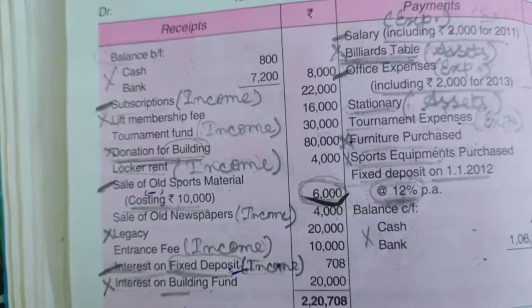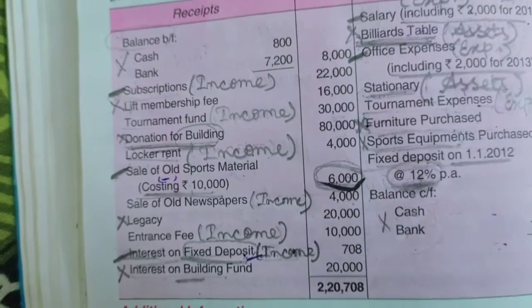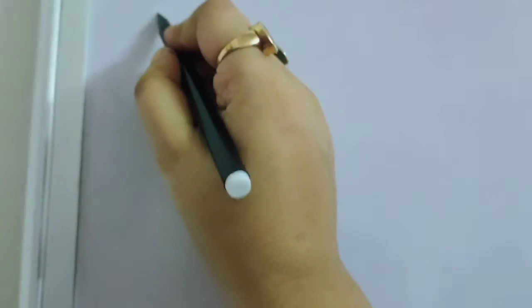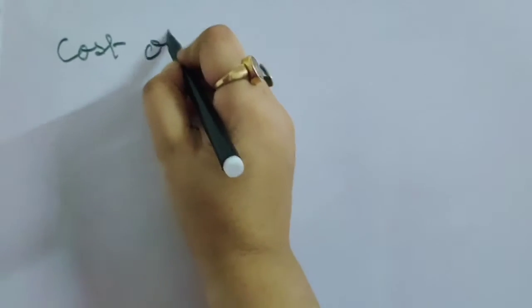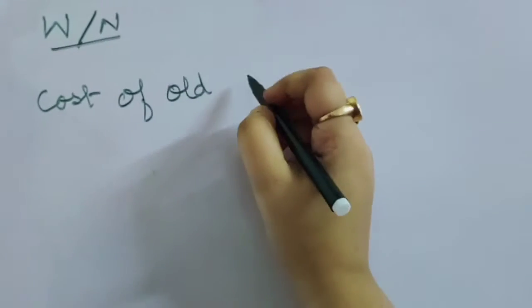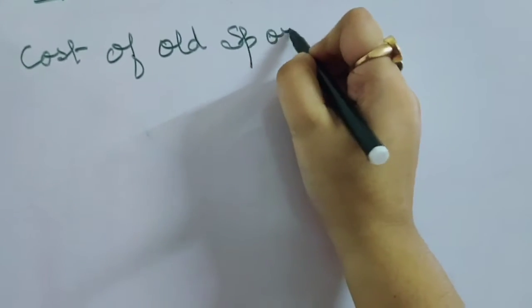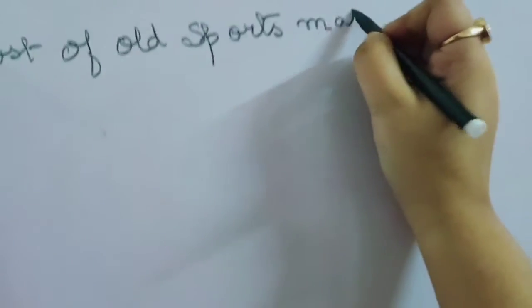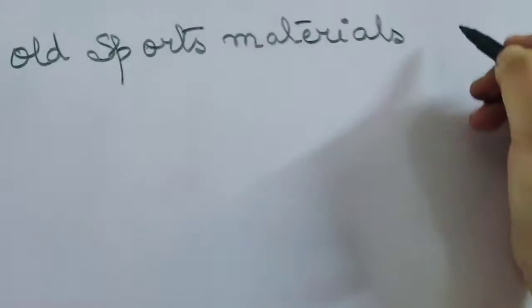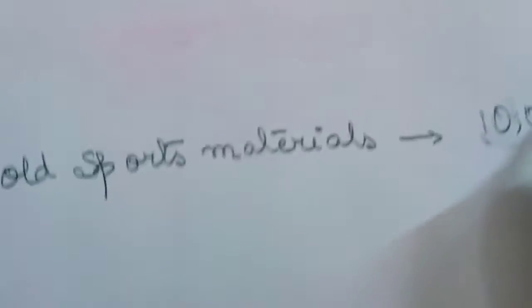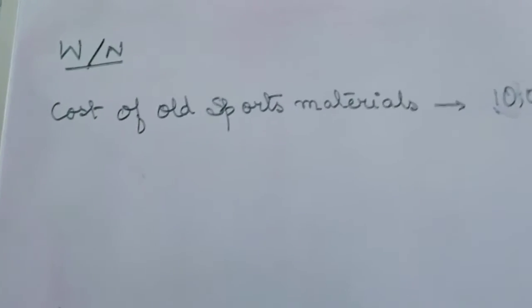Okay. Now next we have sale of old sports materials costing 10,000, but we have received 6,000. As I told you, we have an adjustment, so we will do one small working note. Now we will do the working note. Cost of old sports materials. What was the cost of old sports materials? 10,000. 10,000 is the cost of old sports materials, but we have sold it at 6,000, right?